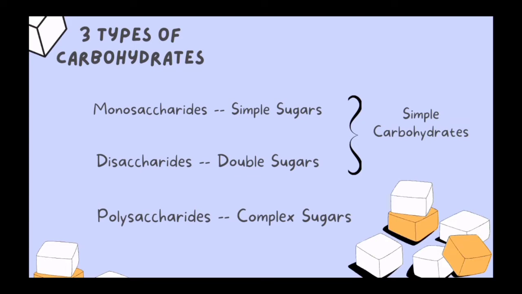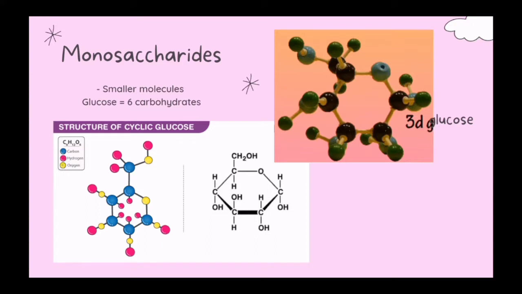There are 3 types of carbohydrates: monosaccharides, which are also called simple sugars, disaccharides, which are also called double sugars, and polysaccharides or complex sugars. Now, keep in mind that monosaccharides and disaccharides are also known as simple carbohydrates. Let us start by looking at monosaccharides. Monosaccharides are smaller molecules, of which the most important is glucose.